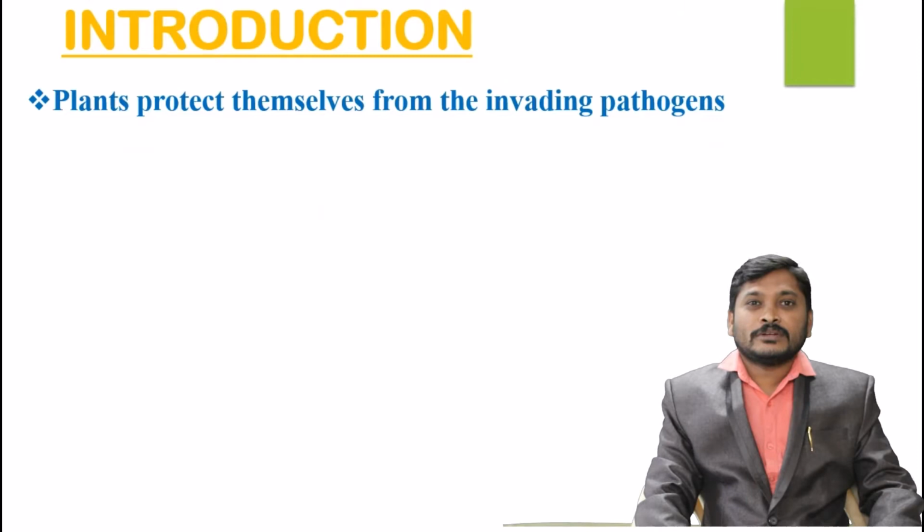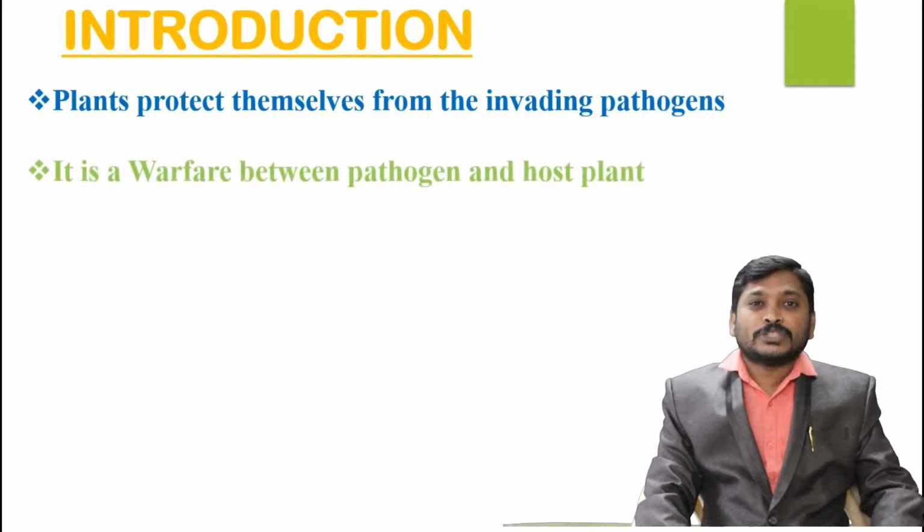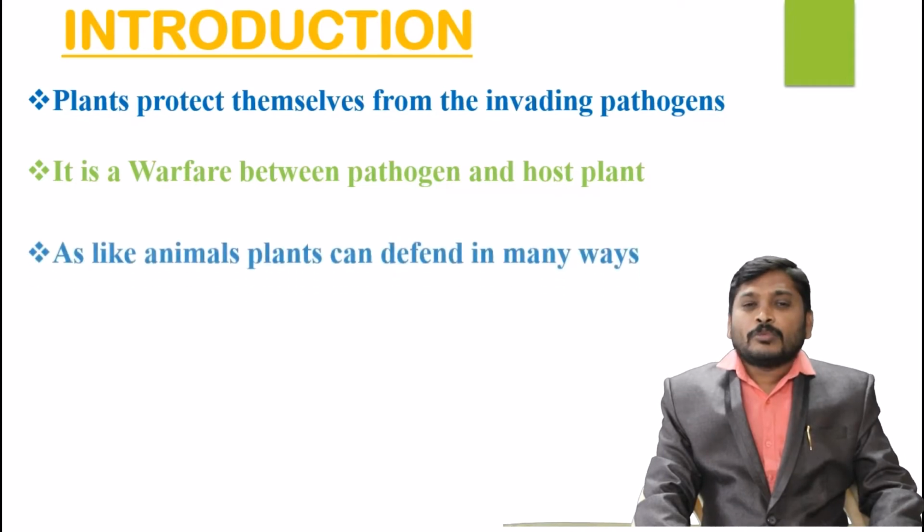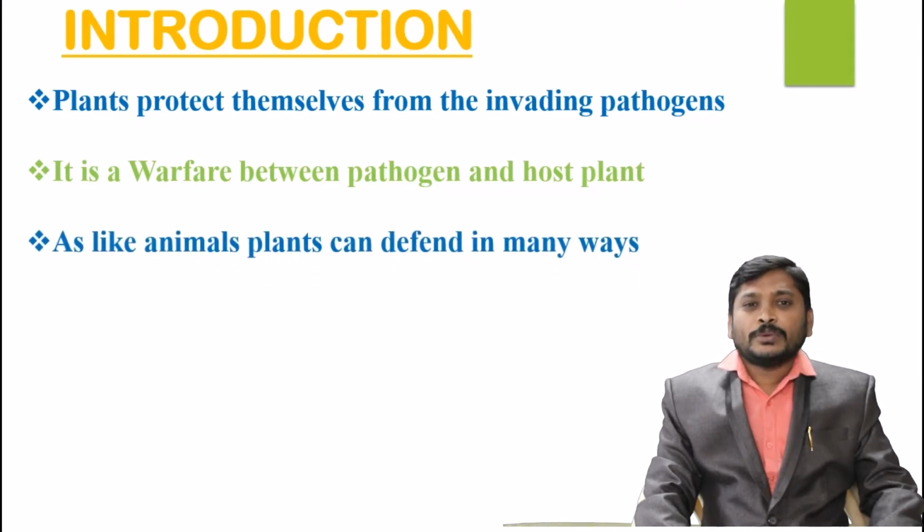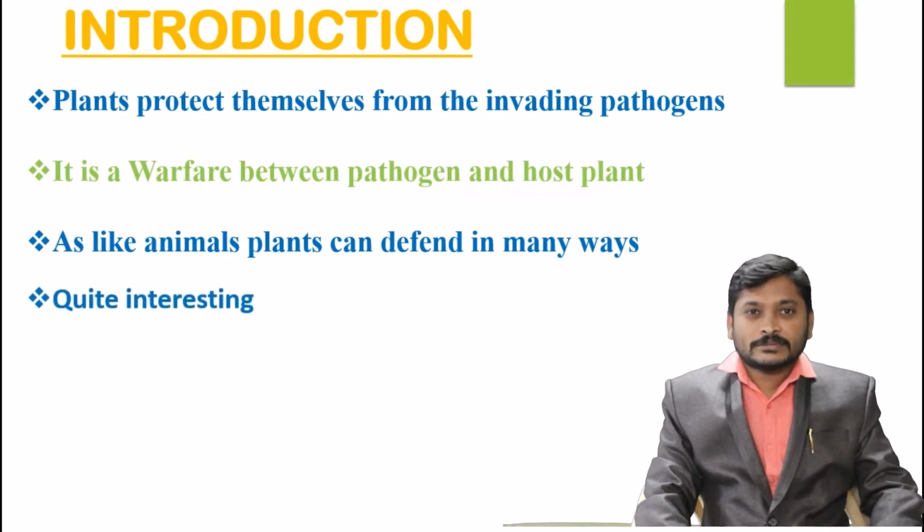As we know, animals can resist invading pathogens, but how can plants behave when they encounter pathogens? This is the most important protective mechanism exhibited by plants.